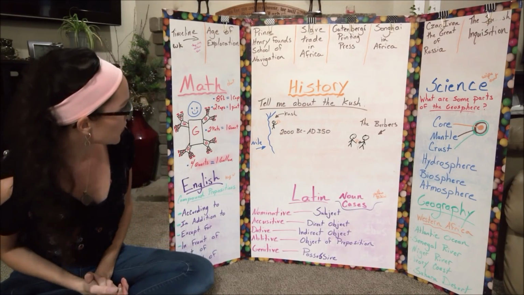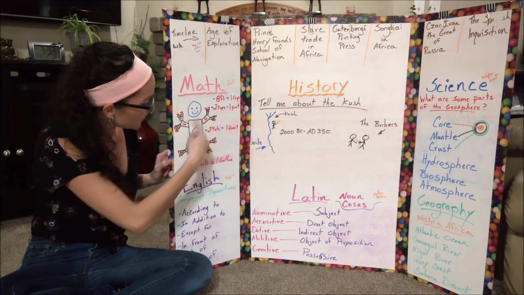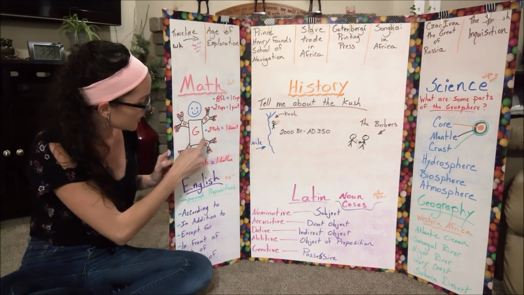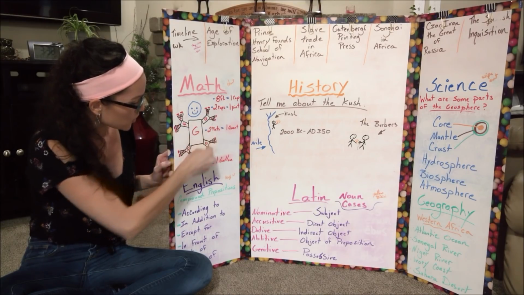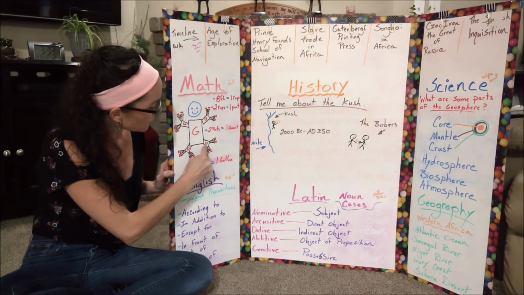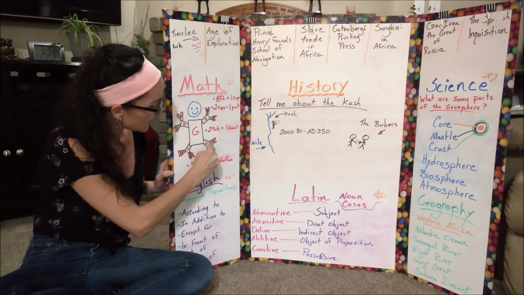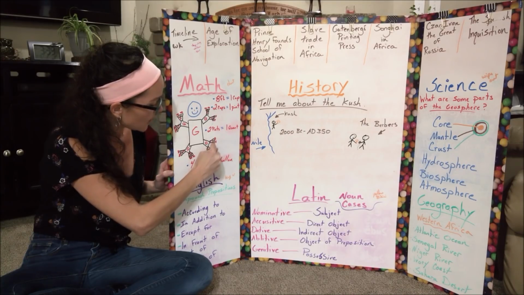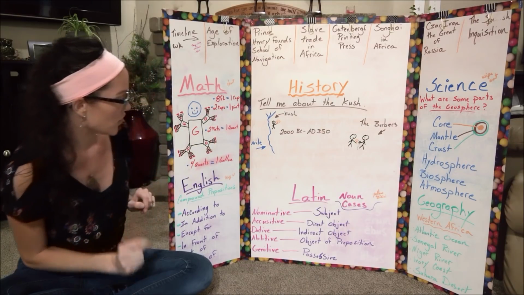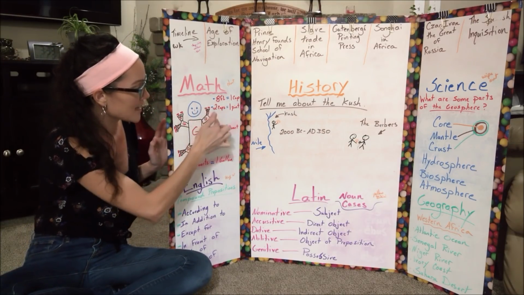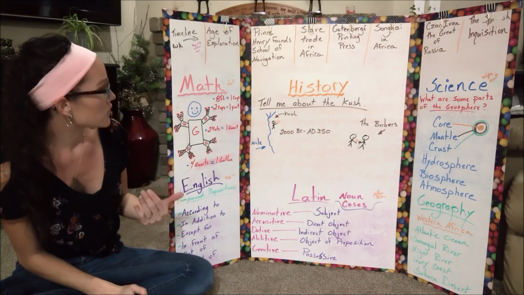Math. We have a liquid equivalence, and I drew a gallon guy, so his body is the G for gallon. Then on each corner he has a quart. There's a Q marking that. And then on each quart there's 2 things coming out with P's. And then out of each P there's 2 smaller things coming out with a C on it. And then a little 8 on each of those. So it's kind of like his body, his arms, his hands, and his fingers. It makes him up, and it's just a nice visual to help remember.